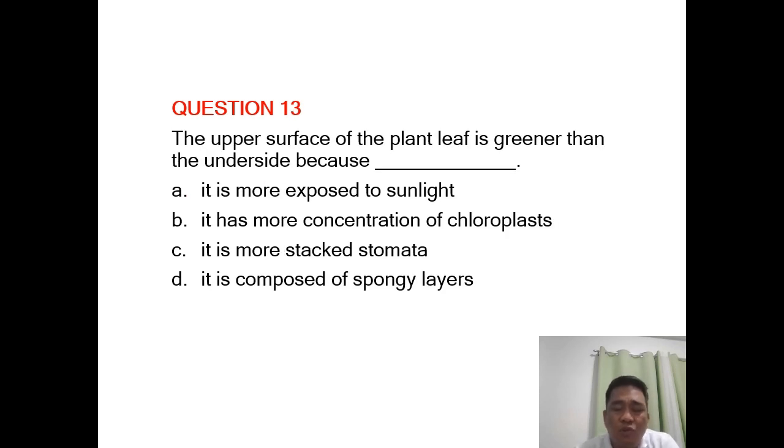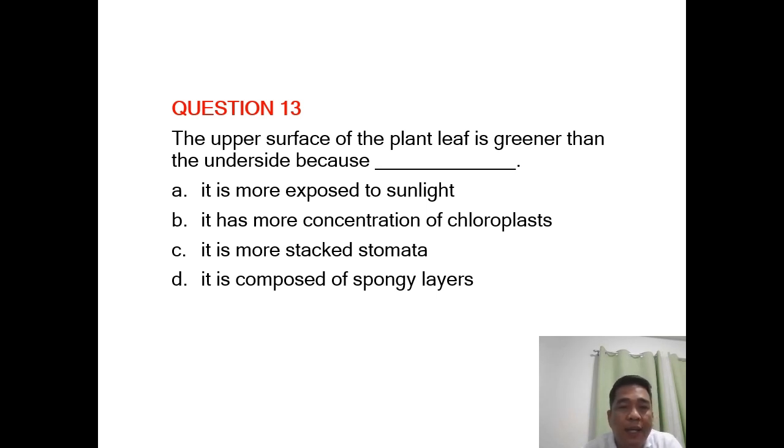The upper surface, question number 13, the upper surface of the plant leaf is greener than the underside because blank. A, it is more exposed to sunlight. B, it has more concentration of chloroplast. C, it has more stacked stomata. Or D, it is composed of the spongy layers. Nabanggit ko na ito kanina.